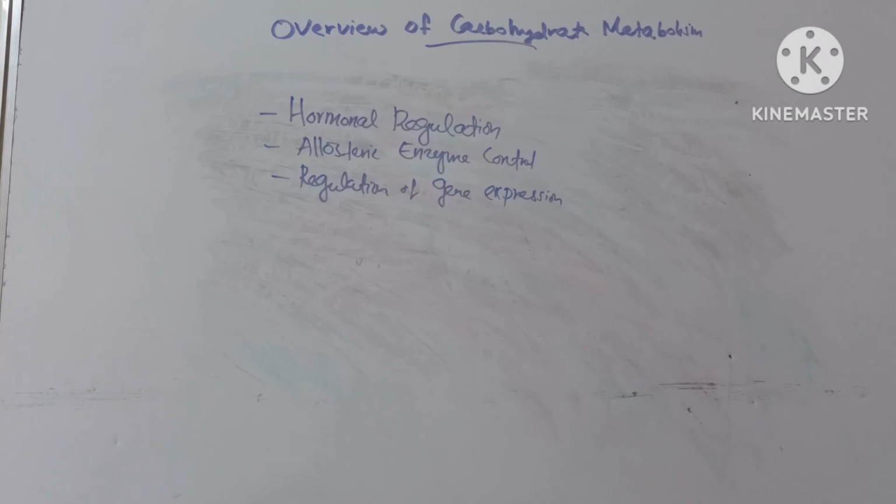Glucose metabolism is subject to hormonal regulation, allosteric enzyme control and regulation of gene expression. Appropriate regulation of glucose metabolism is essential for health and survival.